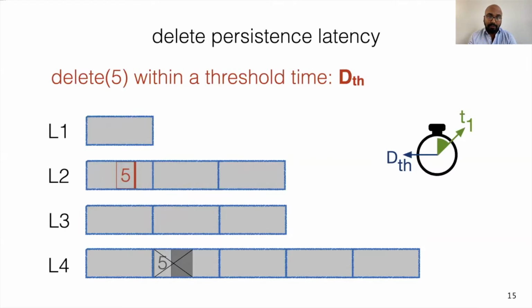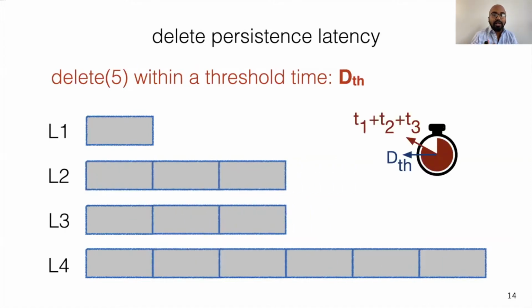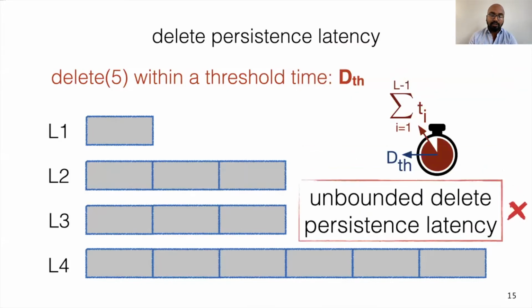file picking policy. This way, when this tombstone for 5 eventually reaches the last tree level, its delete persistence latency is measured to be much higher than the user-defined threshold. Furthermore, in some adversarial workloads, which only update the recent entries in a few hot shallow levels, the cold levels may never reach capacity, which leads to unbounded delete persistence latency.